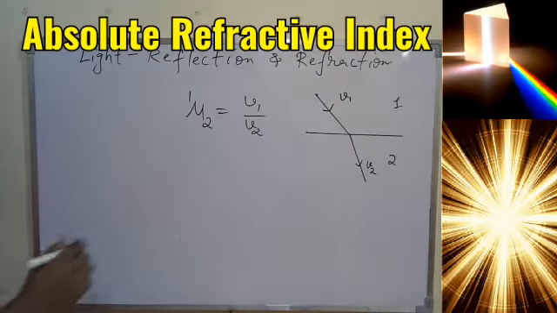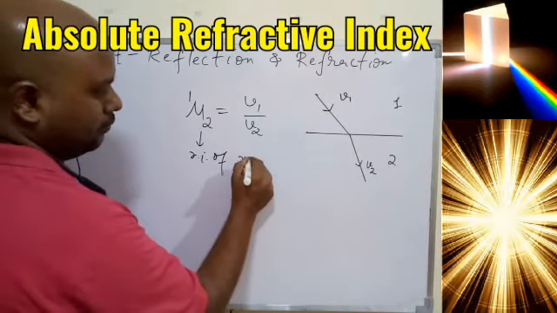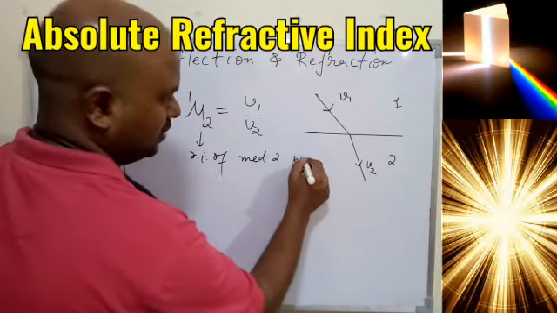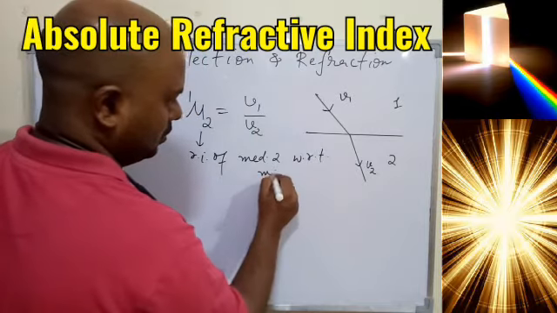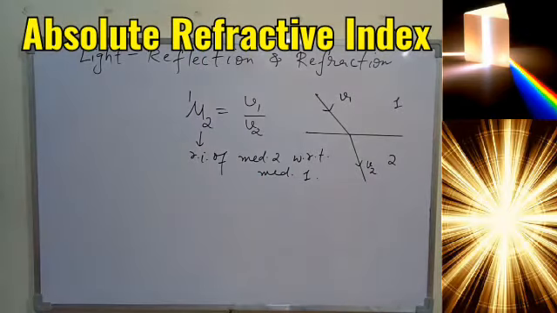So that is what we got. This is your refractive index of medium 2 with respect to medium 1. So that is what I mean by this symbol. Okay, so that is what we understood.